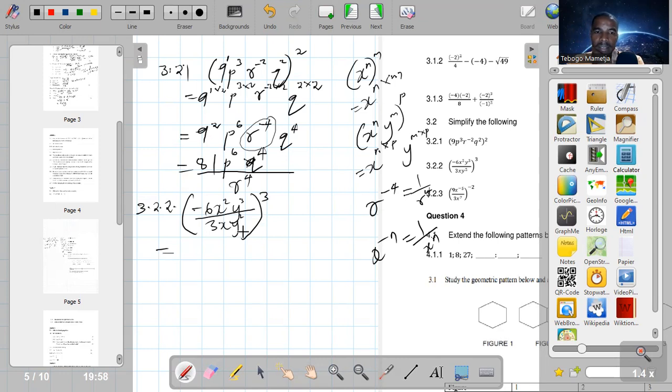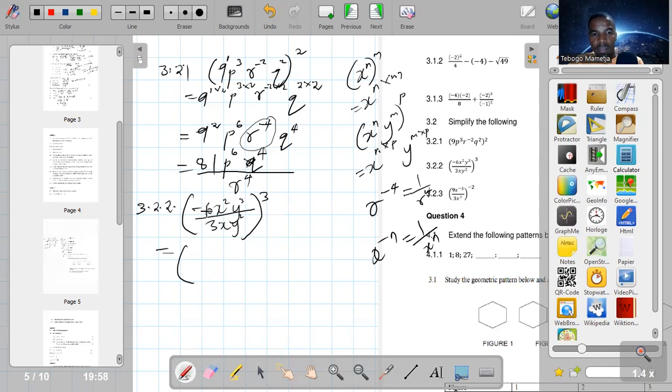Okay, guys, here I think the choice is yours. You can multiply all the exponents with 3, or you can work out the bracket first. So let's work out the bracket first there.